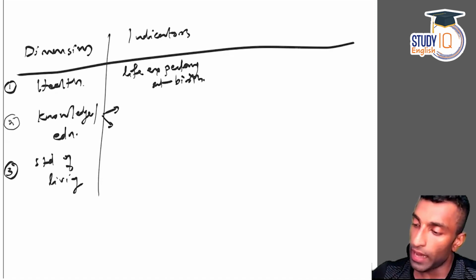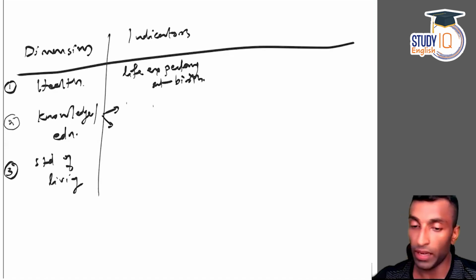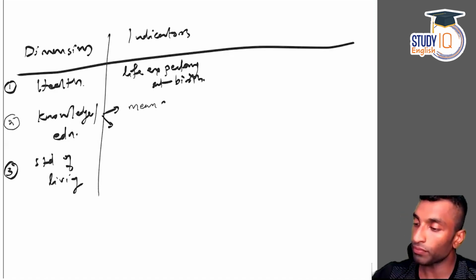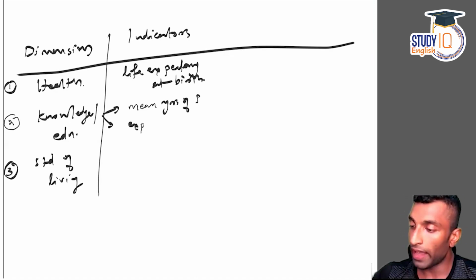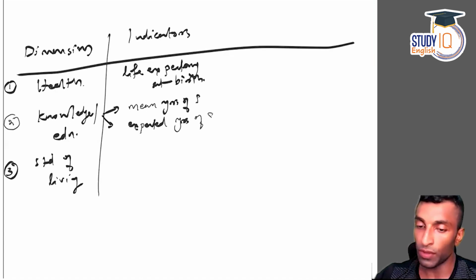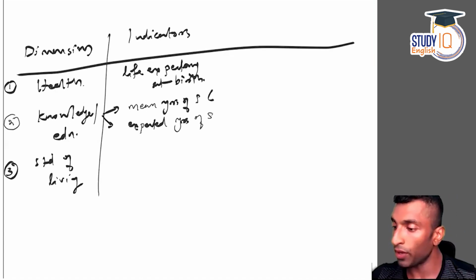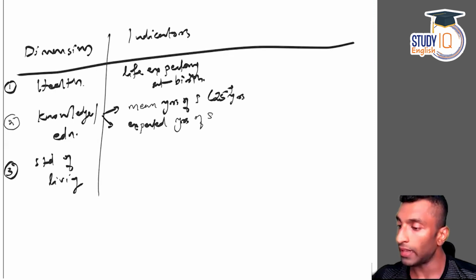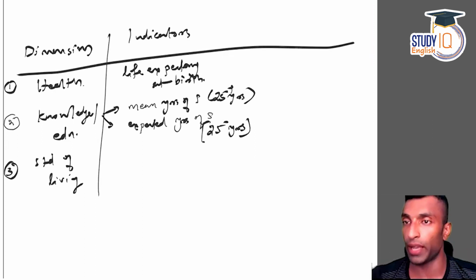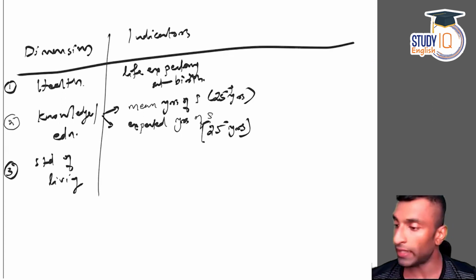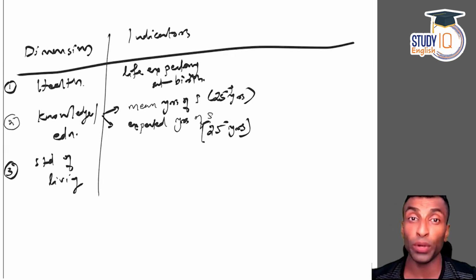Okay, so I'll just write it here. First I want to write mean years of schooling, and then expected years of schooling. The first one is for above 25 years, and then this is below 25 years. Whatever marks I am making, you can connect it as you are listening to me. So this is expected years of schooling and mean years of schooling. These are the two indicators. I'll tell you how it is used and how it is calculated and everything.